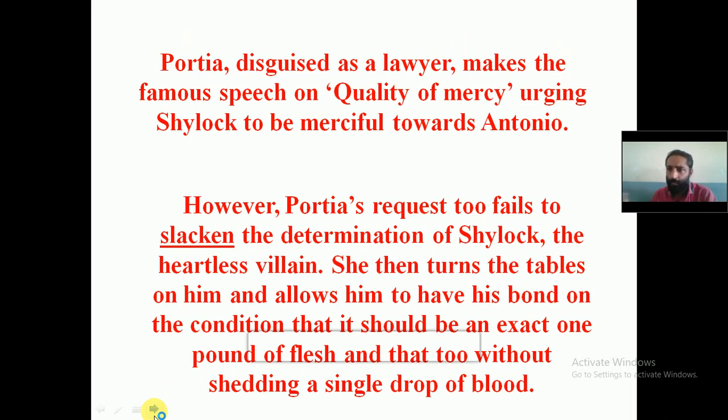Then we have the entry of Portia, who is also trying to change the mind of Shylock, but that does not work, and she gives a beautiful speech on the quality of mercy. Then we will see the intelligence of Portia. What happens? You can take the 1 pound of flesh, but there are 2 conditions. First, you shall not shed a single drop of blood, and it has to be exact 1 pound of flesh.